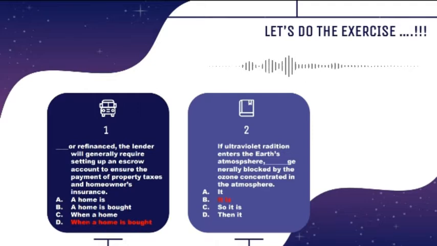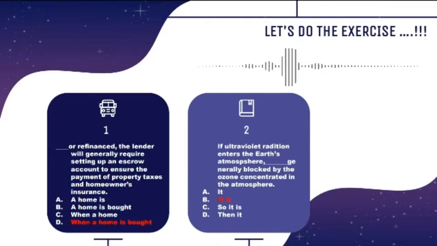Well, let's take a look at number 2. Second question: If ultraviolet radiation enters the Earth's atmosphere, blah blah blah, generally blocked by the ozone concentrated in the atmosphere. A, it. B, it is. C, so it is. D, then it. The best answer is B, it is.